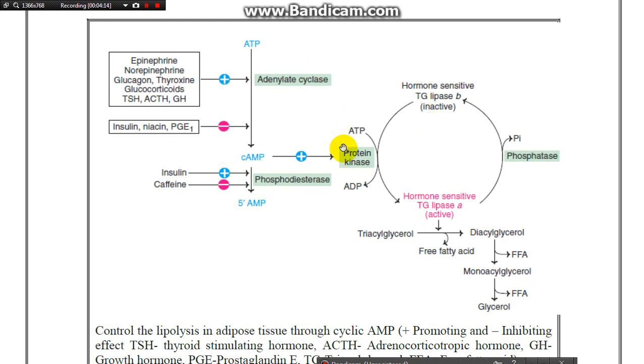But when the level of insulin decreases, in fasting or starvation, the levels of epinephrine or adrenaline in stress, norepinephrine, and glucagon, which is responsible for the hydrolysis of glycogen in fasting, thyroxine and glucocorticoids, TSH, ACTH and GH increase. When the level of these hormones increases, it leads to stimulating the adenylate cyclase enzyme that is responsible for converting ATP to cyclic adenosine monophosphate.